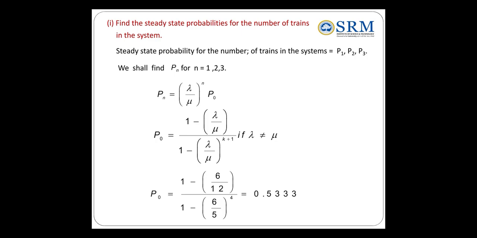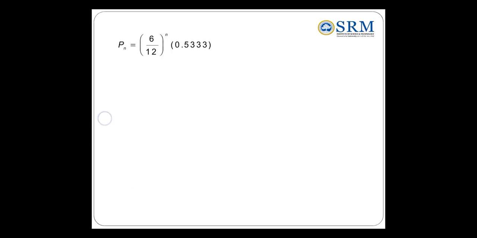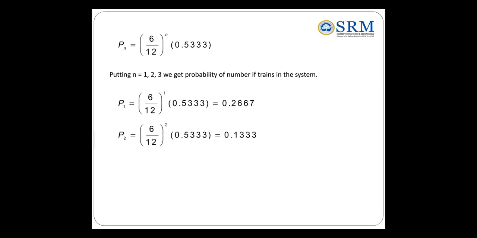Then what is P1? Pn is nothing but (6 by 12) whole power n times 0.5333. Now you substitute n equal to 1, then you get P1. And for P2, P3, just substitute n as 1, 2, 3.